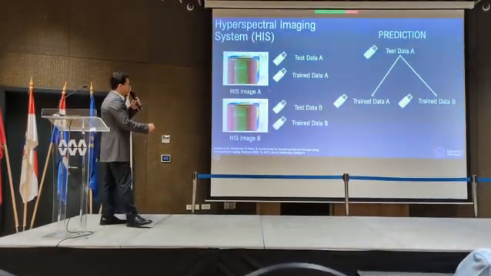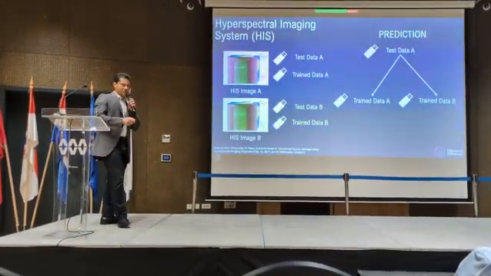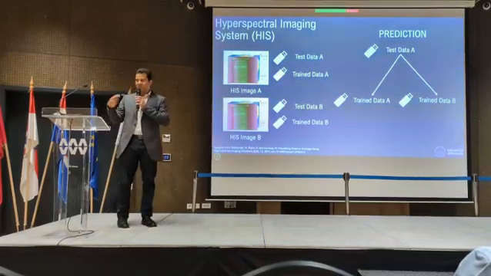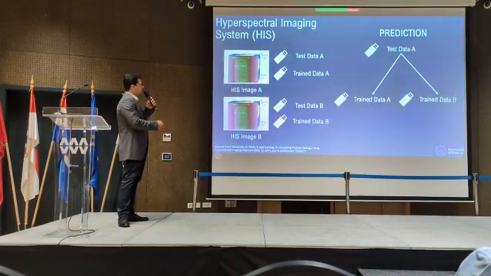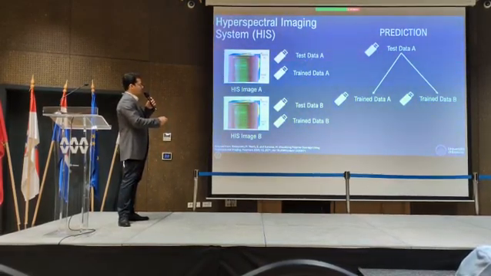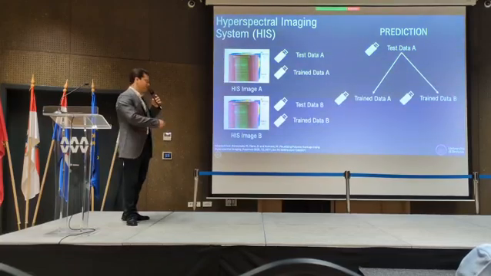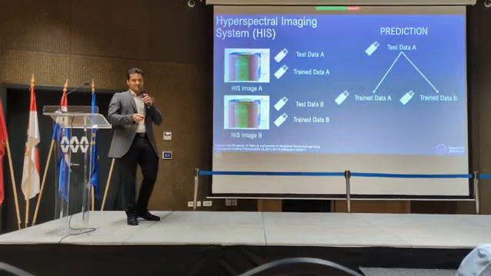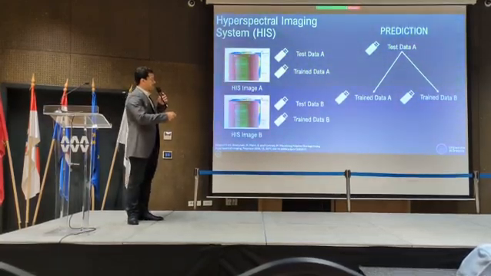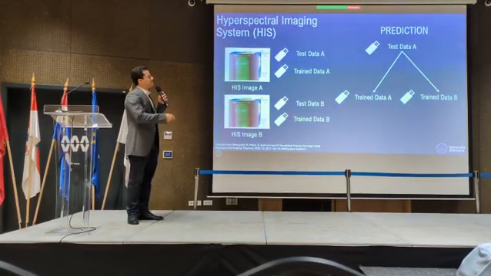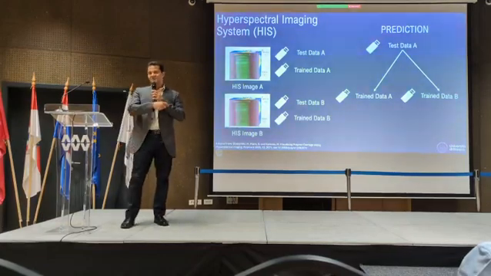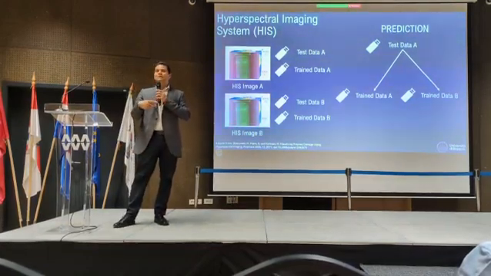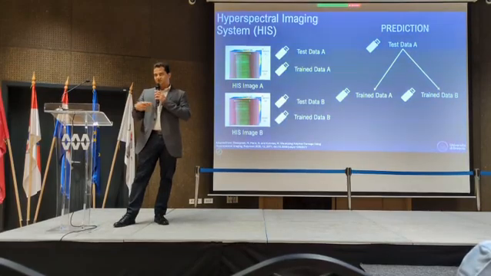So we decided to move to 2 images, usually the same, but photographed in different moments. Image A, image B. Both of them have test data A and trained data A, trained data B, test data B. But our test will be test data A with trained data A, and test data A with trained data B. Basically, trained data will try to identify in the test data the conditions of our samples.